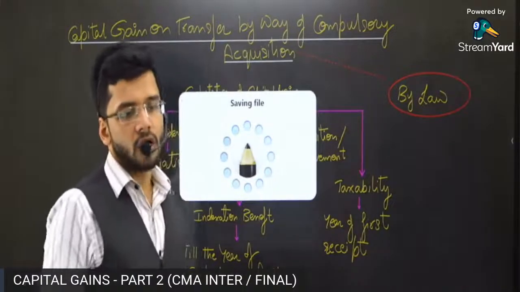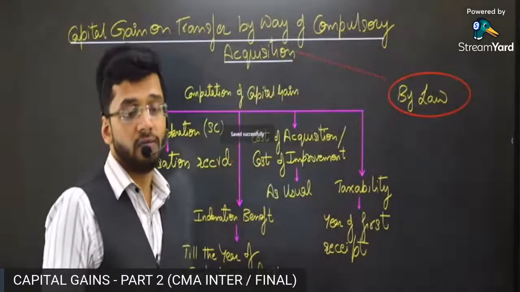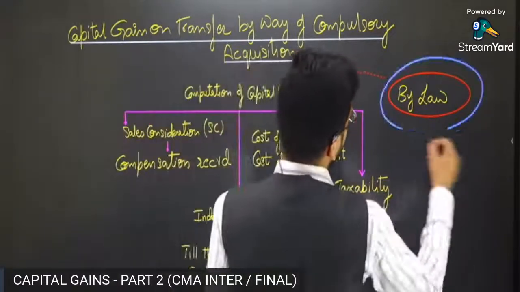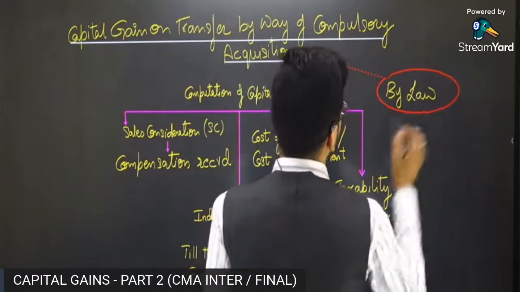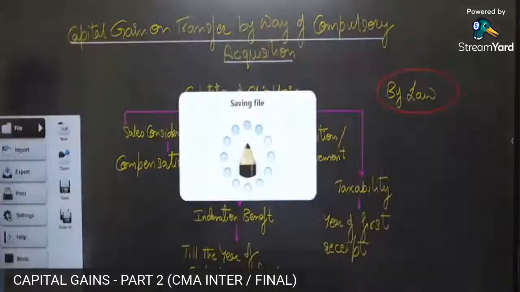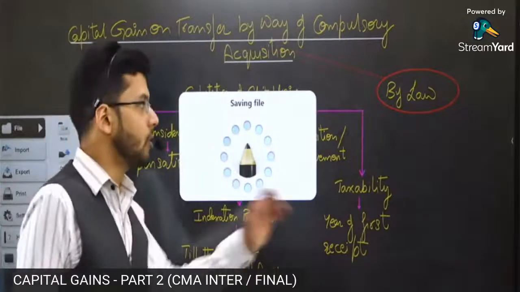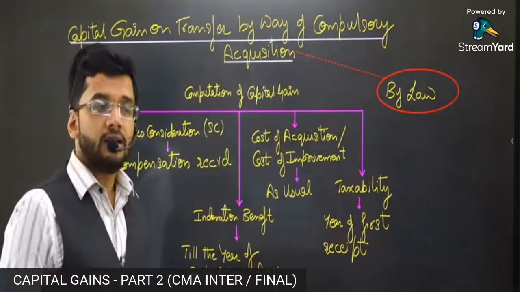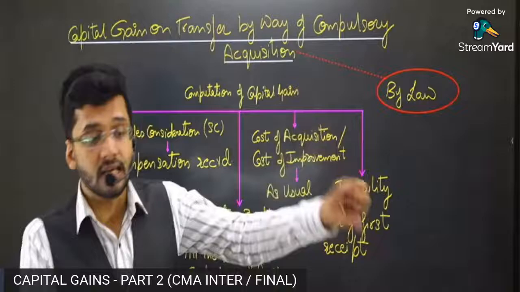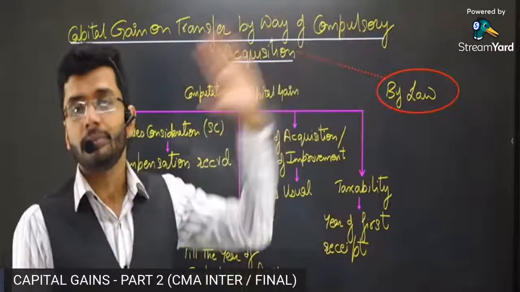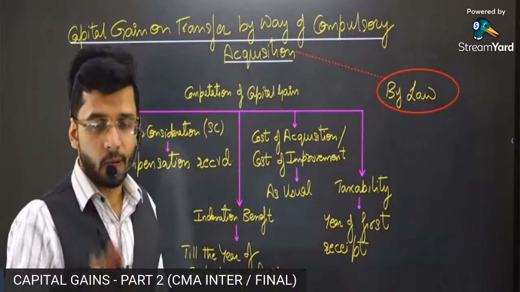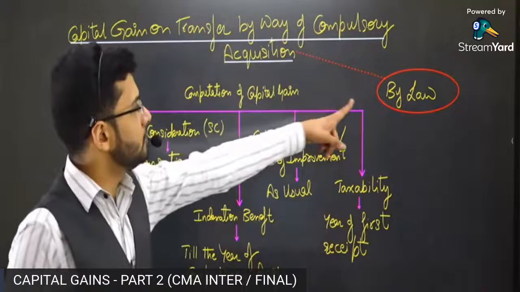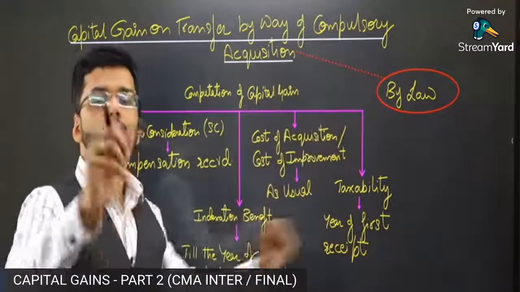Sir, why would law acquire our property by force? The reason is that there is some metro project or infrastructure project planned in the same area where your home or property is located. Therefore, the government wants that property at any cost. So lawmakers will make a law that they will compulsorily acquire your property at whatever price they deem fit. The government will decide a price for your property. You cannot say no. So compulsory acquisition means by law this property is sold to the government of India.